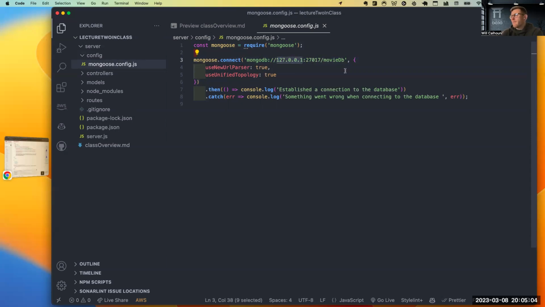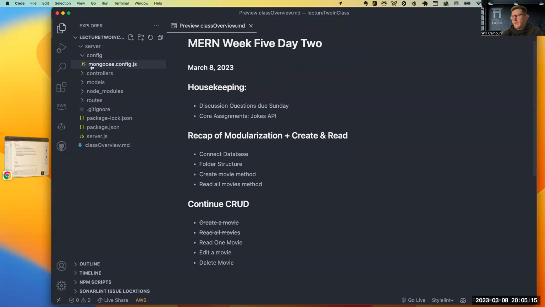forward and do this. And then we are just either returning from our promise, we either are saying, hey, this is established, or there was an error, and then we are showing the error as well. That's what our config is doing.